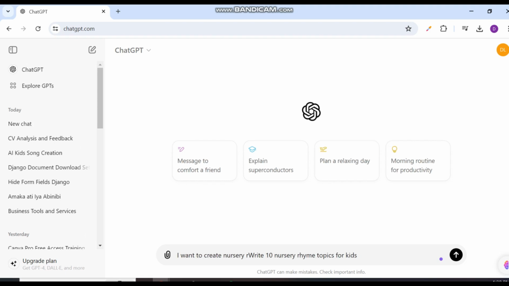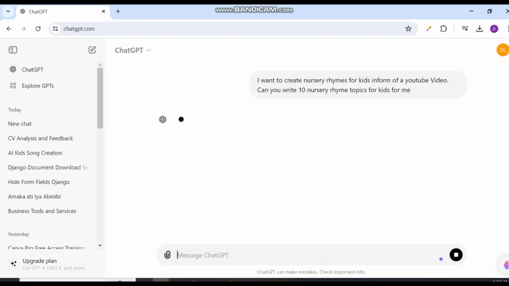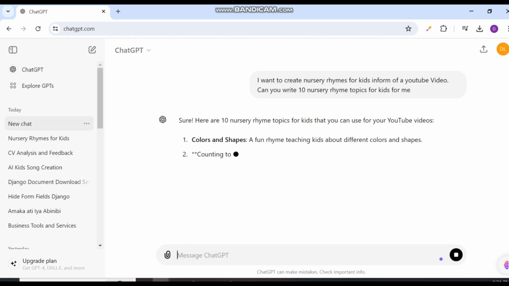So I'll just type this prompt on ChatGPT. I want to create nursery rhymes for kids in form of a YouTube video. Can you help me write 10 nursery rhymes or rhymes topic for kids for me? So I'm asking ChatGPT to suggest topics that I can write lyrics on. And we have about 10 generated for me right now.